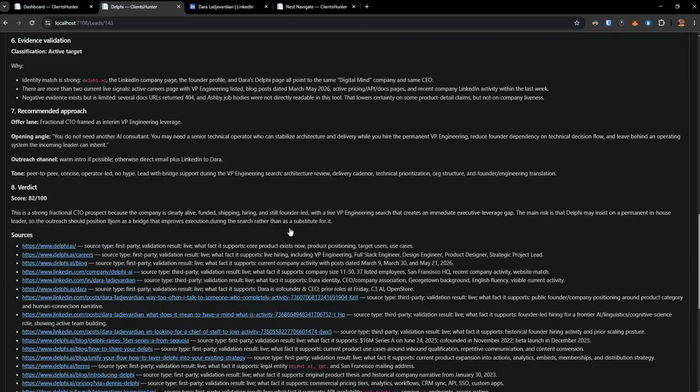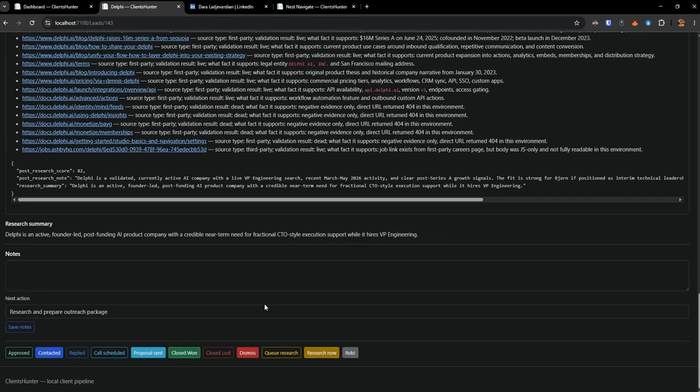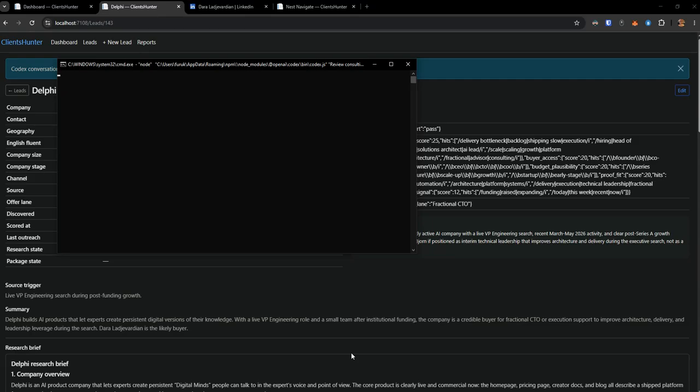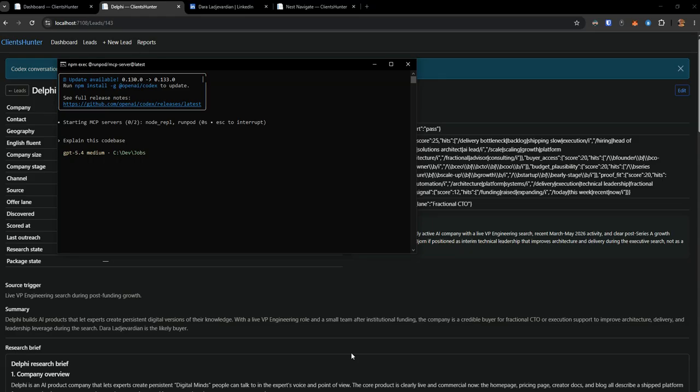But this is again much more of a CRM system. So you don't have that get package thing here, for example. I do have the research, which is important, and I have the thing that's most important for me, which is this button here, right? So this is Rob. When I click this button, do I want to try the new model? No, I don't want to try a new model. I'm fine with the model that I have. Go away. Go do your job.